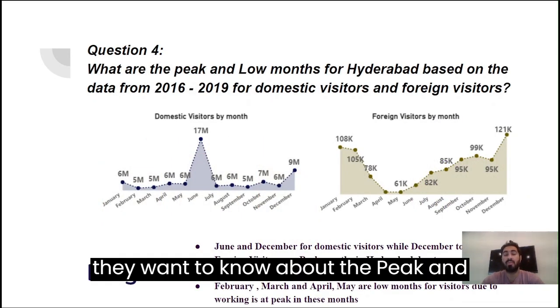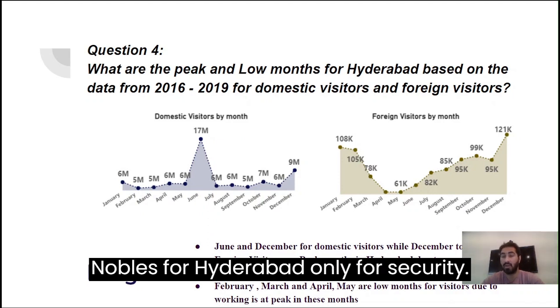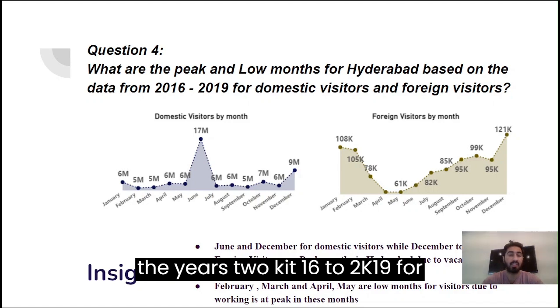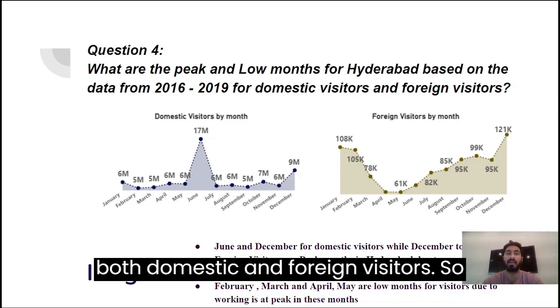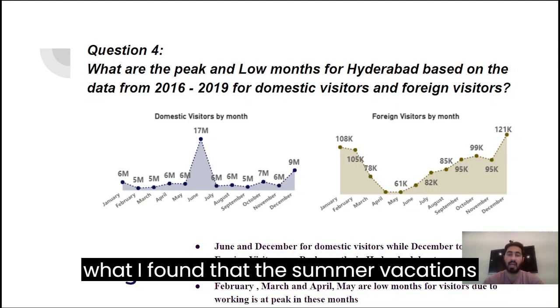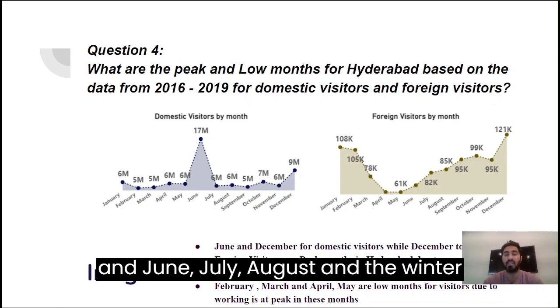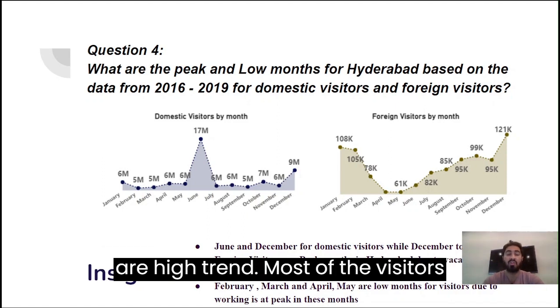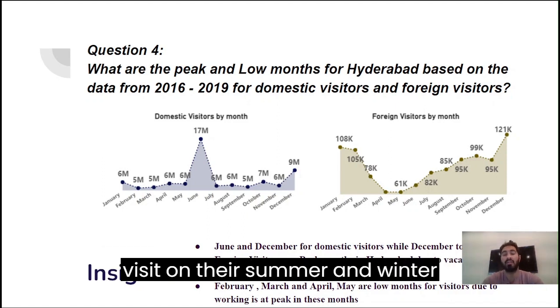Next, they want to know about the peak and low months for Hyderabad. It is specifically for Hyderabad from the years 2016 to 2019, for both domestic and foreign visitors. What I found is that the summer vacations in June, July, August, and the winter vacations show a high trend for domestic visitors. Most of the visitors visit during their summer and winter vacations.